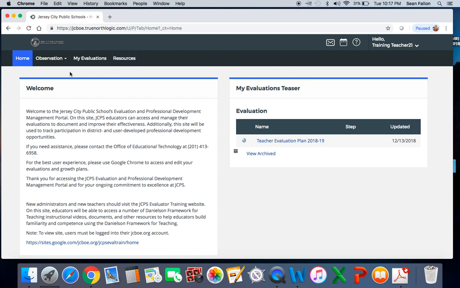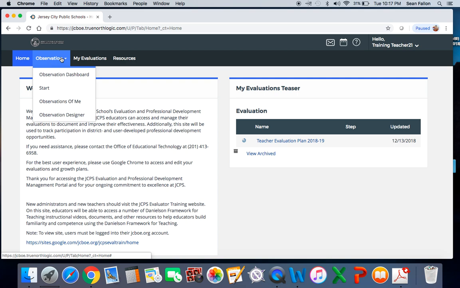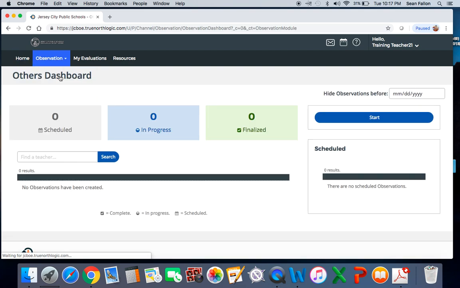The next place we're going to go is to observations, and these are the tasks that we're going to be doing inside the platform from now through the rest of the year. The first thing I want to show you is the observation dashboard. This is a pretty simple page. It's going to show you any evaluations that you have scheduled, any that you have in progress, and any that have been finalized. This is like your main page for evaluations that you have coming or ones that you have in progress.